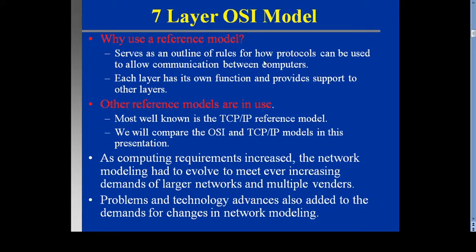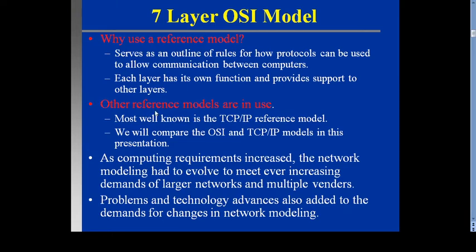Then why do we use the reference model? What is the objective, the reason behind it? The first reason is that it serves as an outline of rules for how protocols can be used to allow communication between computers. It gives the outline of rules for how two computers communicate with each other by following protocols. Each layer has its own function and provides support to another layer. That is why we use the reference model.